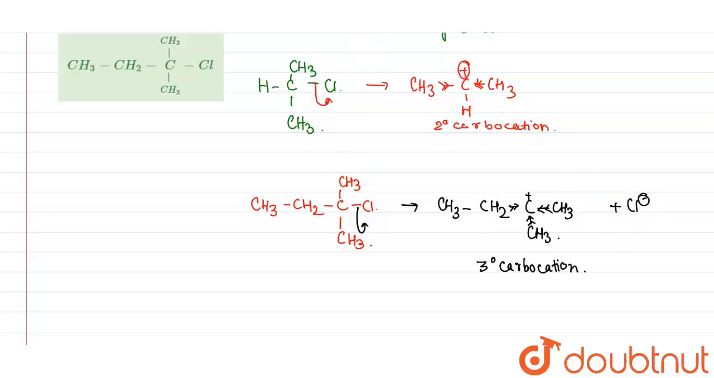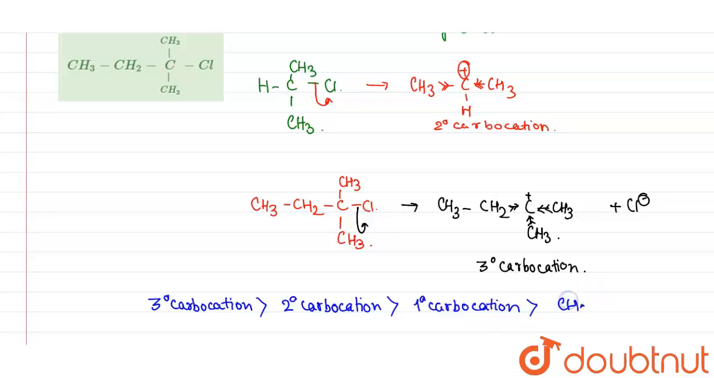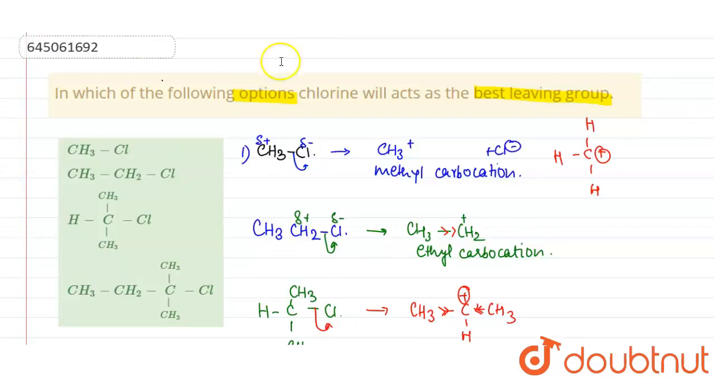So the stability of carbocation is in the order: tertiary carbocation is the most stable one, followed by secondary, followed by primary, and the last one is the methyl carbocation. So with a stable carbocation, the chloride ion will leave easily. In this compound, the tertiary carbocation is the most stable, so the chloride ion will leave really fast here. So the chloride ion will leave best in the last option. So this is our answer.